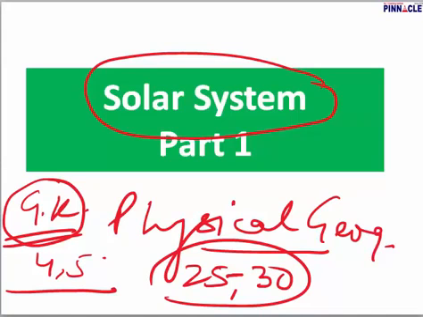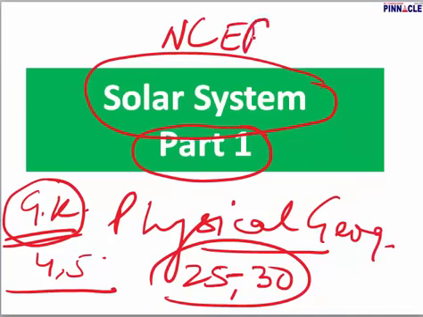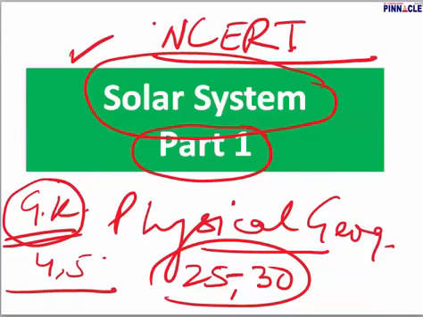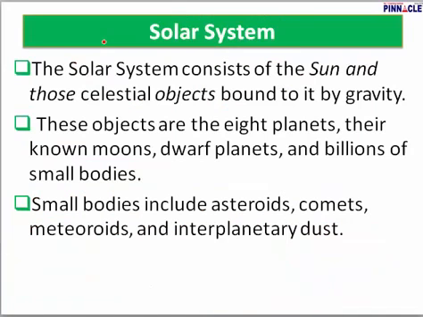So in this video lecture, on behalf of Pinnacle, we will be doing the solar system, which is divided into 3 parts, part 1, 2 and 3. And the lecture is based on NCERT books from class 6 to 12. In fact, if you open any NCERT book of geography, the solar system would probably be one of the earliest topics introduced to you. Even if you pick up a simple book of 3rd or 4th standard, you might see something on the solar system, the sun, etc. So now let's do this in detail.